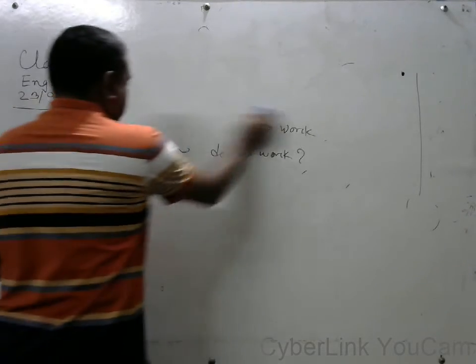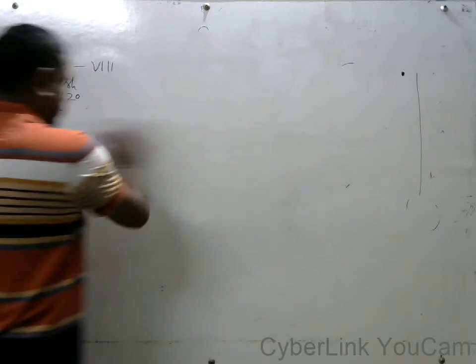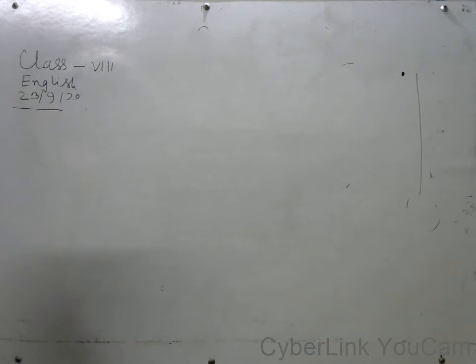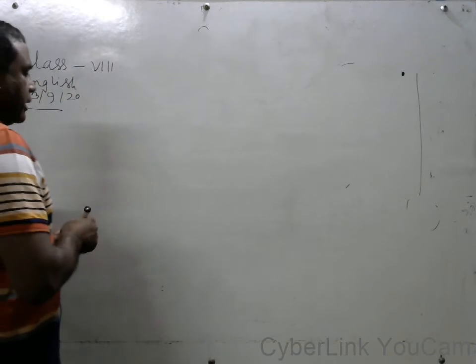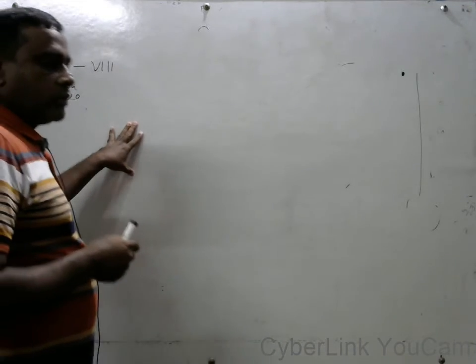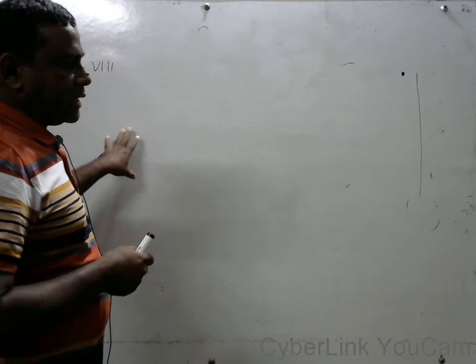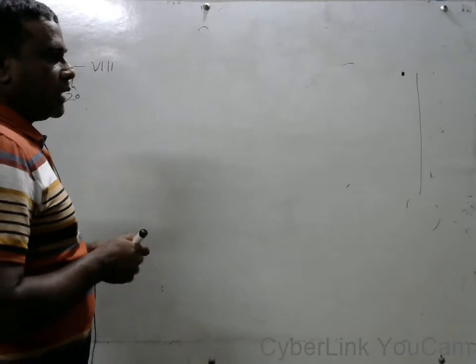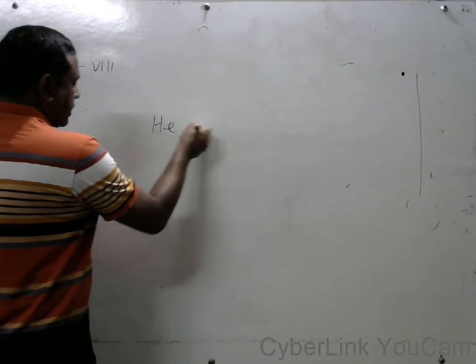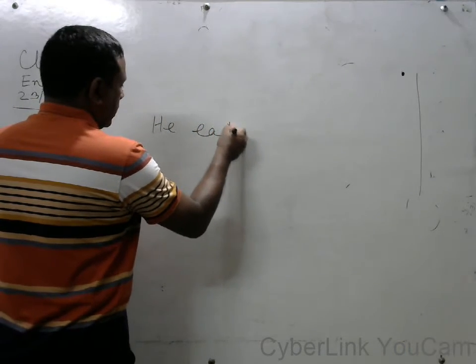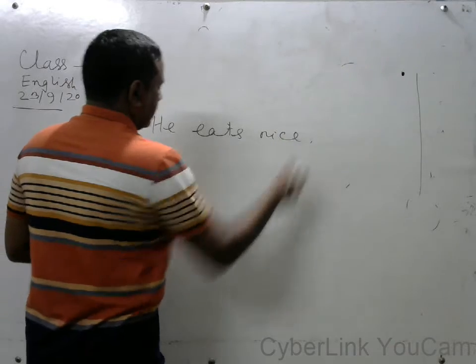Another sentence. If the sentence has no auxiliary or modal verb, that time we have to change the interrogative according to the tense. Suppose, he eats rice.